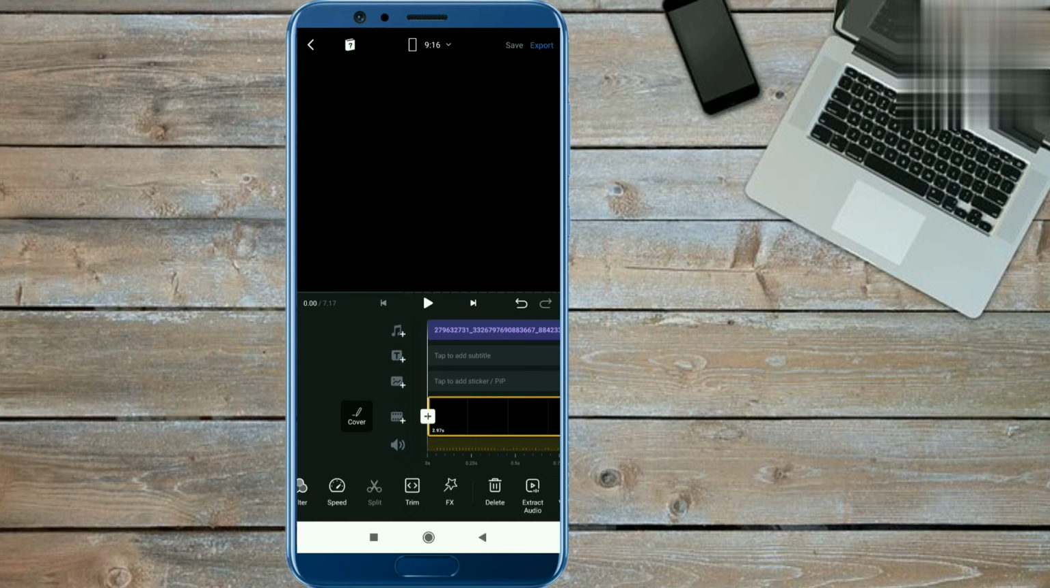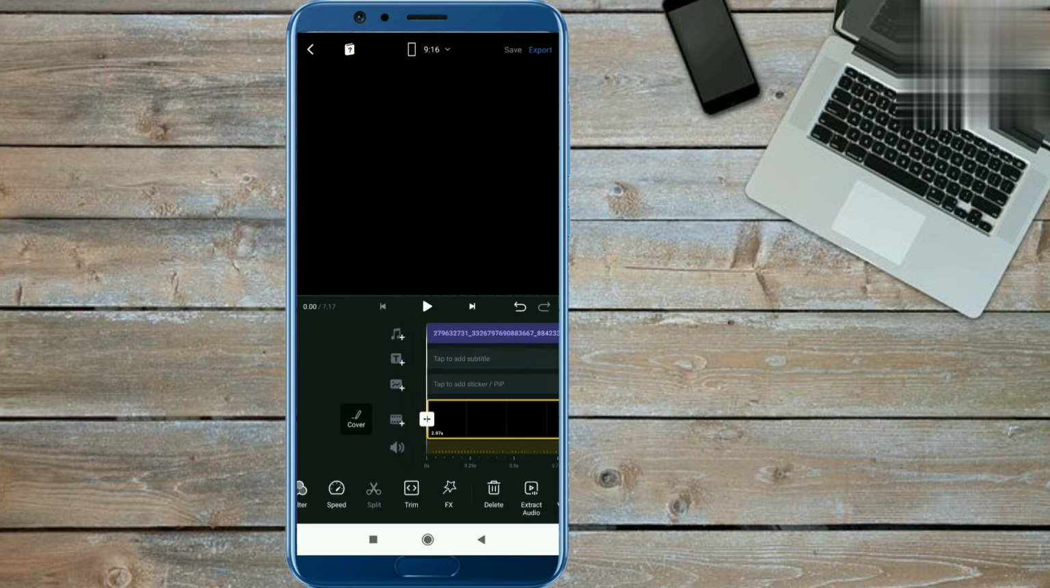Now note the photo duration. The photo duration is very simple: you have to keep the same duration for all photos, and we will keep the duration at 0.20 seconds. Okay. So in this way your video is completed.